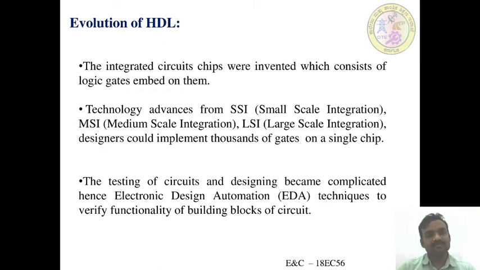For small scale, medium scale and large scale integration, we adopt more and more gates inside the circuits.